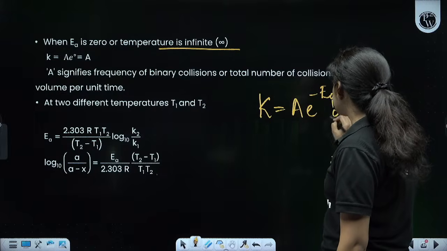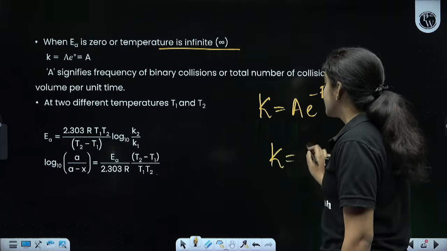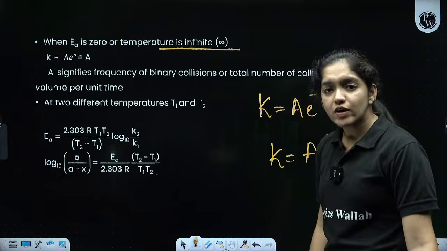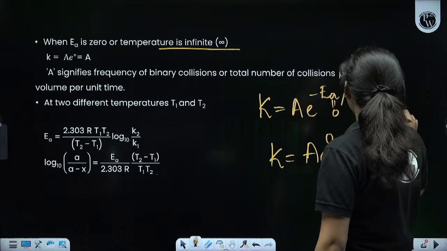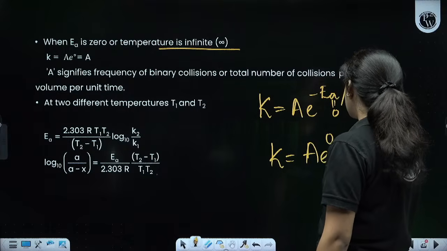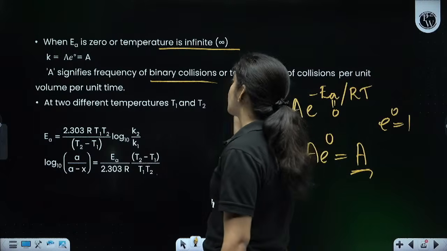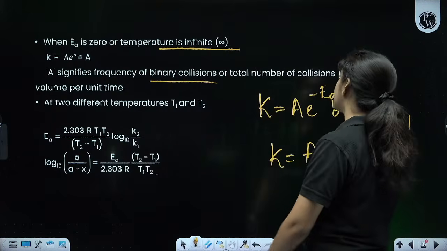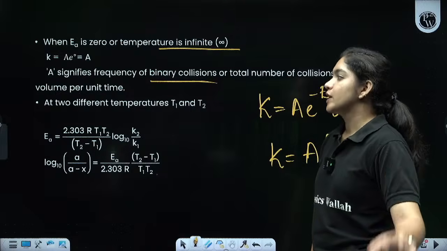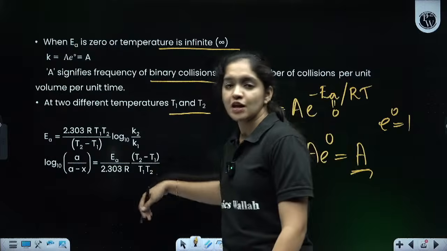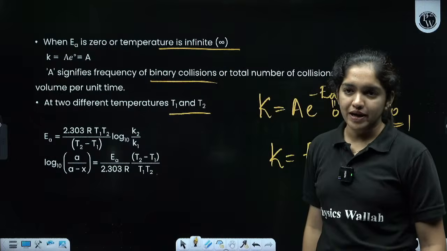When EA equals 0, the equation will be K equal to A e raised to 0. What is e raised to 0? We know it is 1. So the final equation will be K equal to A. A signifies the frequency of binary collisions, or the total number of collisions per unit volume per unit time. So at two different temperatures T1 and T2, this is the equation that we are going to use for our numericals. Okay.